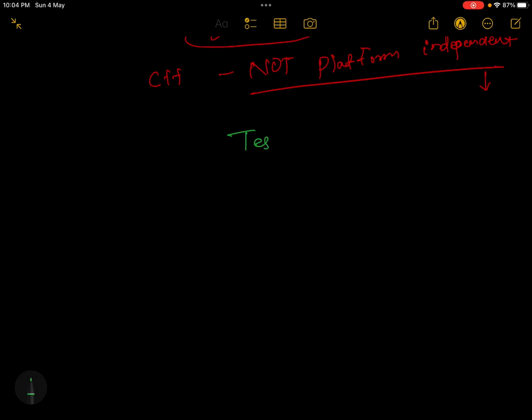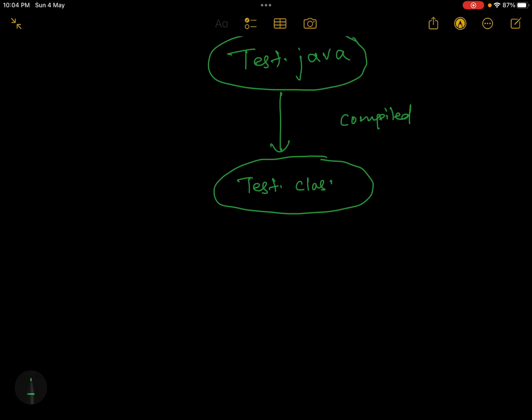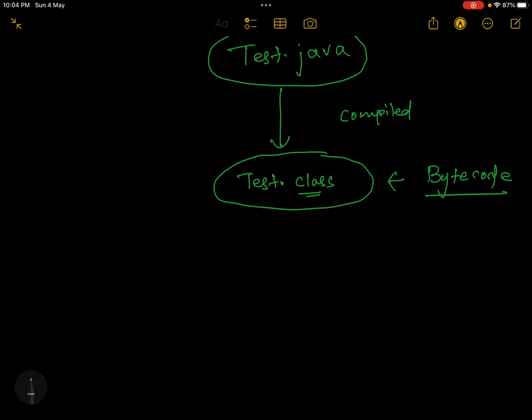The Java file, we write with the extension test.java. Now, the Java file is compiled to a file called test.class. We also call it bytecode. Now this .class file is not specific to any platform, any operating system.